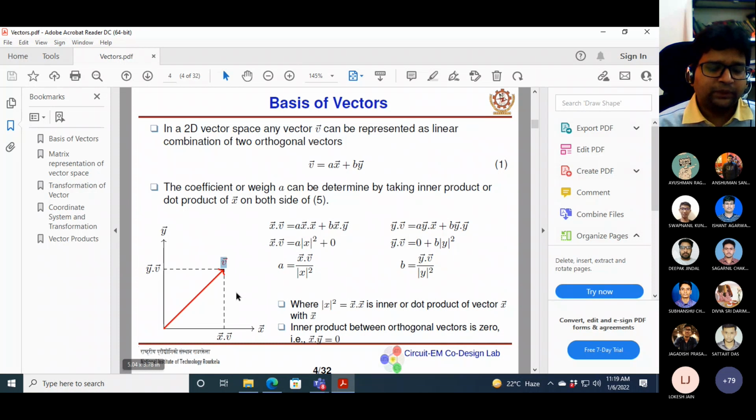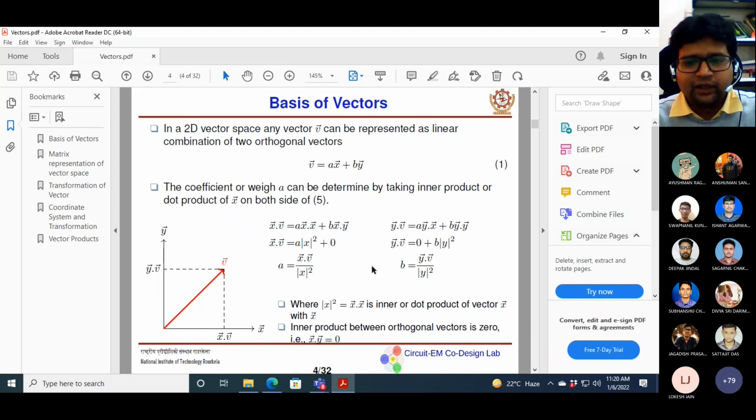What is the component of v orthogonal to x? For that, this inner product, that projection, is very important. Why? I'll show you later on, because that was a question in last year's end exam, and many people have done it in a wrong way. So I'll show you how this can be done.